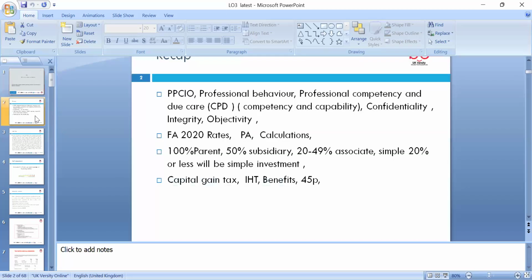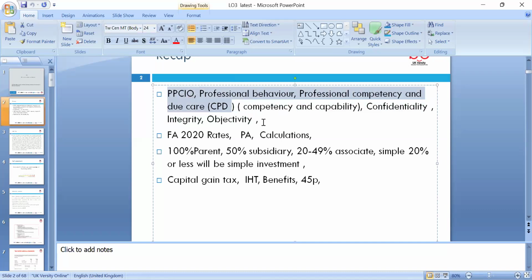In the previous lesson, we learned about professional behaviors. We discussed professional competence and due care. We discussed confidentiality, integrity, and objectivity. So these are the five professional codes of ethics. All of us working in accounts really need to follow them. And for competence, we need to carry on doing CPD.